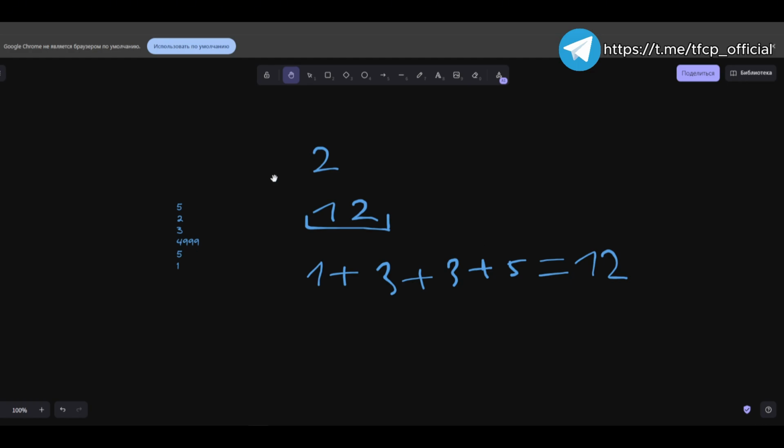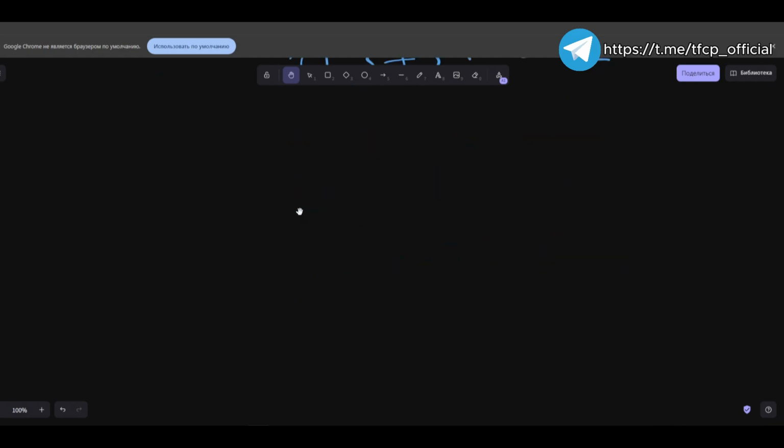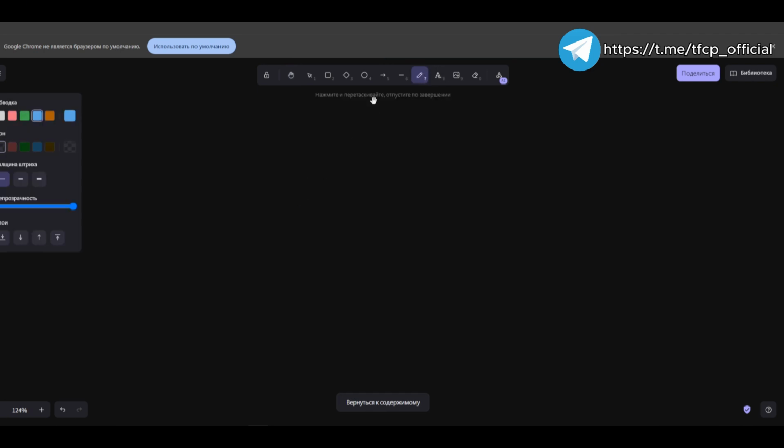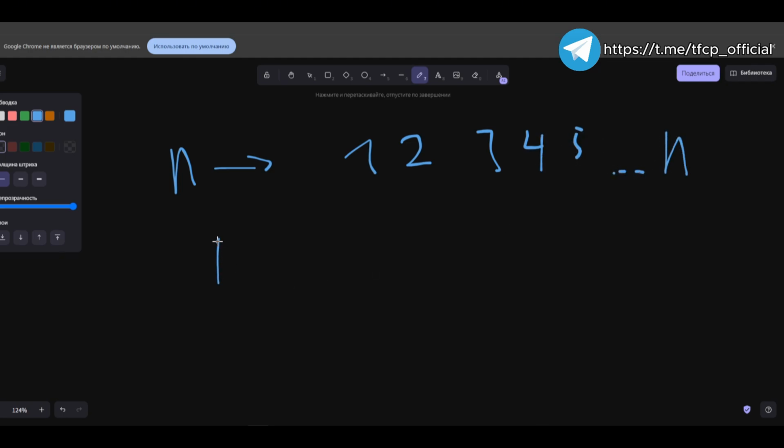So, to start with, we have some number n that defines the permutation 1, 2, 3, 4, 5, and then we go up to n. There is a mex function with some set A and a coefficient of size a plus 1.